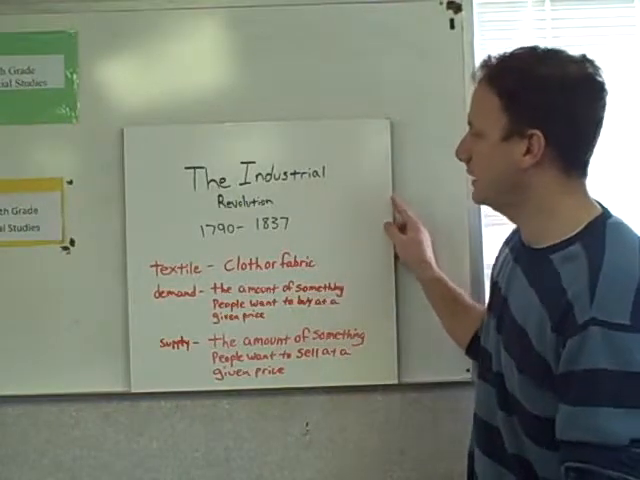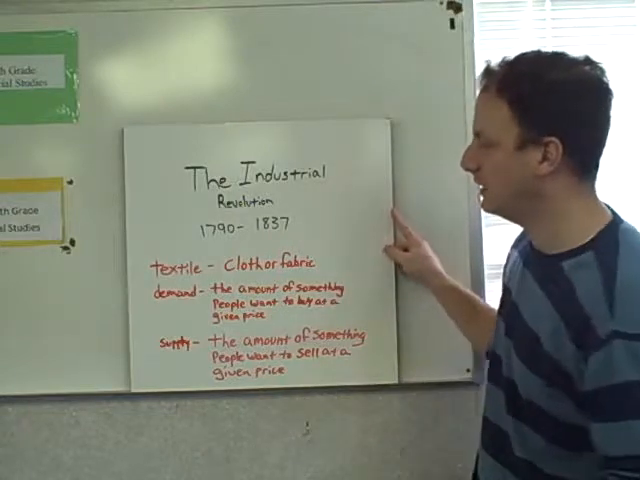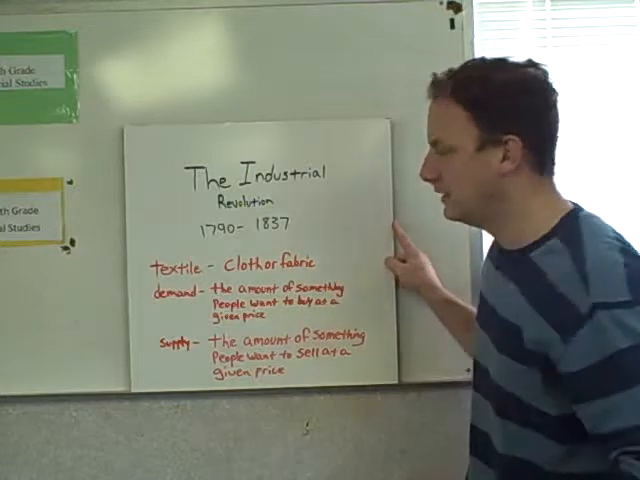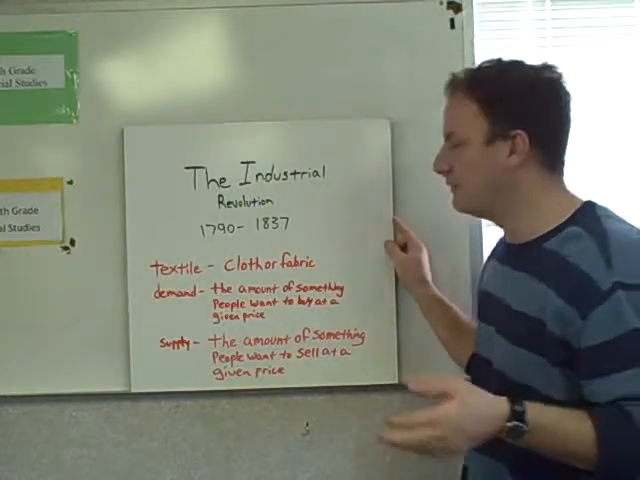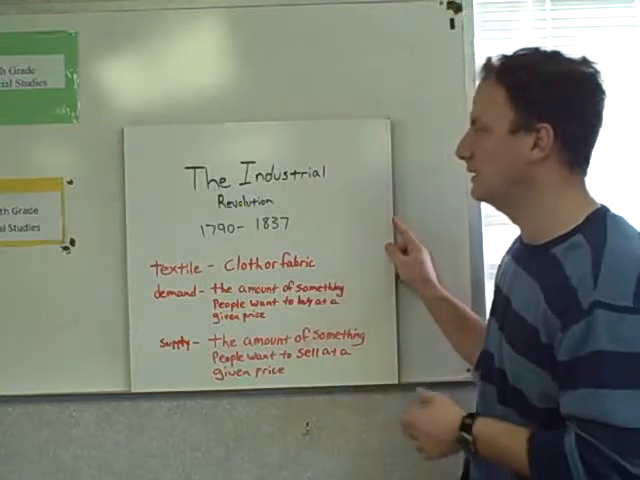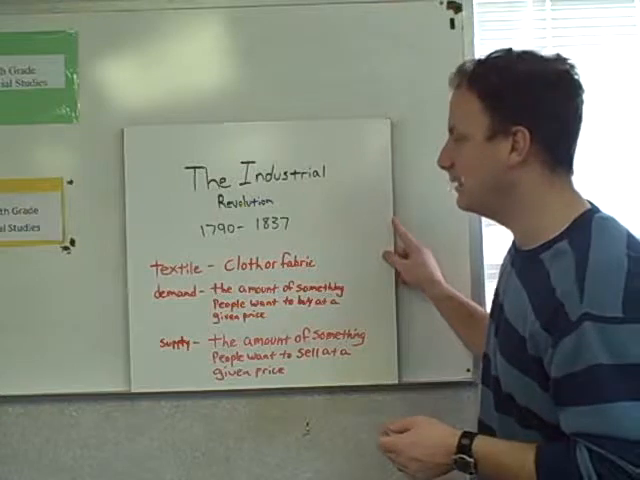All right, this is a lesson on the Industrial Revolution. The Industrial Revolution started in 1790 and lasted until 1837. Now, there's a couple of terms I want you to be familiar with. These are going to be written in red. These terms will be in our lesson today and in the pages that you'll be reading.